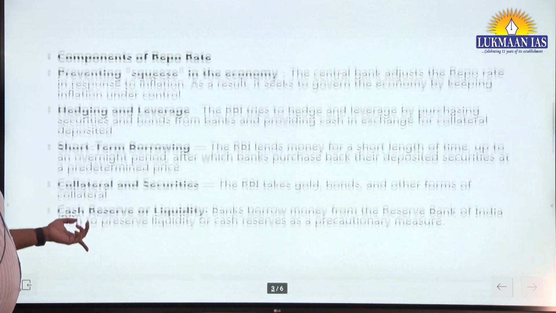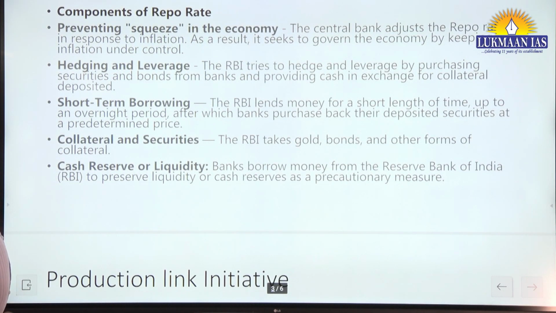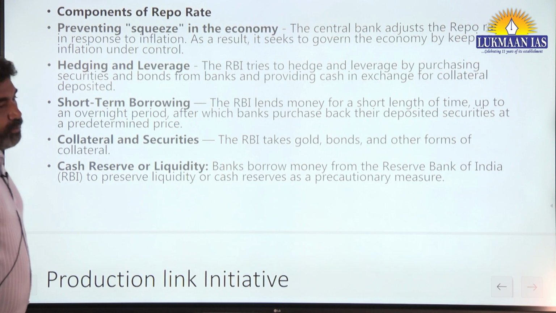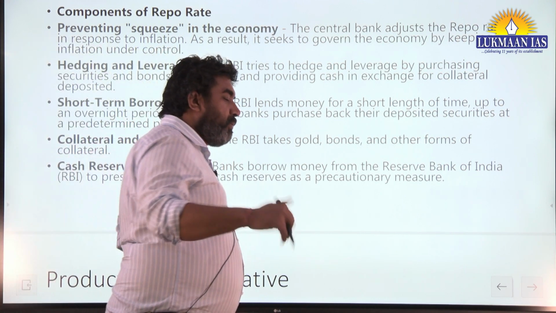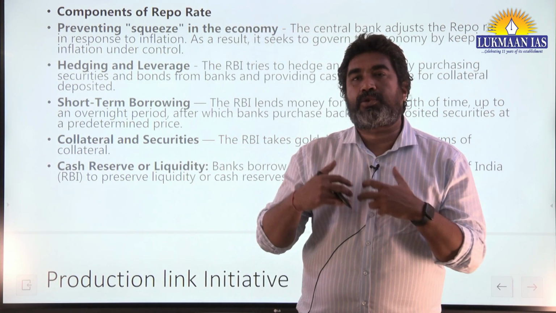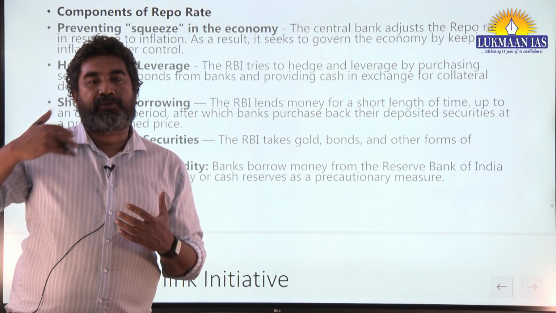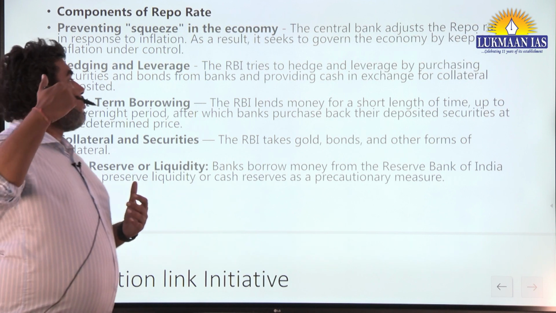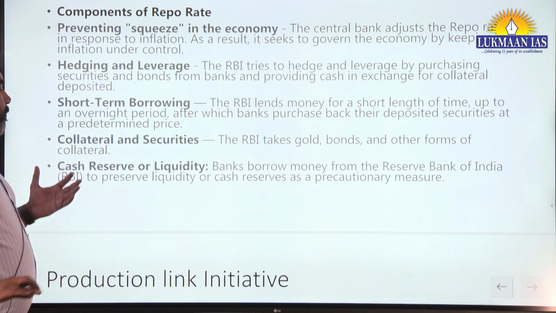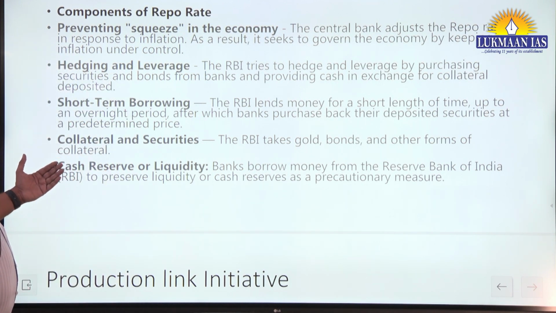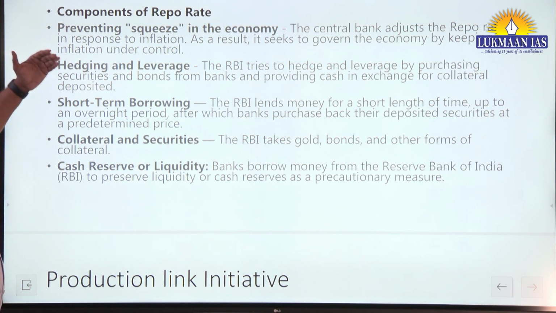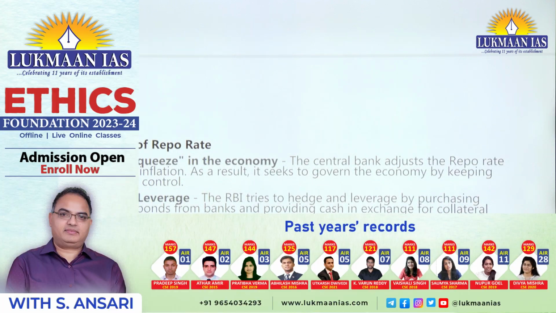This is the basic concept of the economy, and it can be used in the prelims also. Now, components of the repo rate: preventing squeeze in the market, which we have already discussed; hedging and leverage. Those who don't know hedging, sometimes we invest in something or protect against something, and for that we borrow from the banks. This will also decrease. Short-term borrowing will decrease. Collateral securities will decrease. These are the things we have to see in the repo rate.